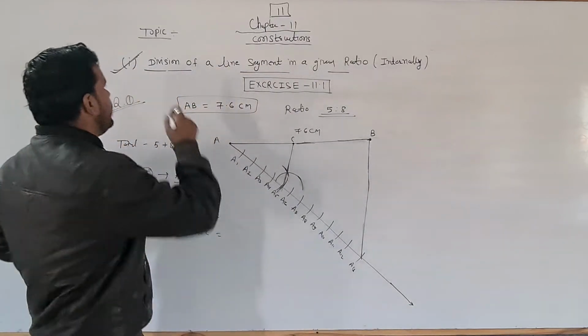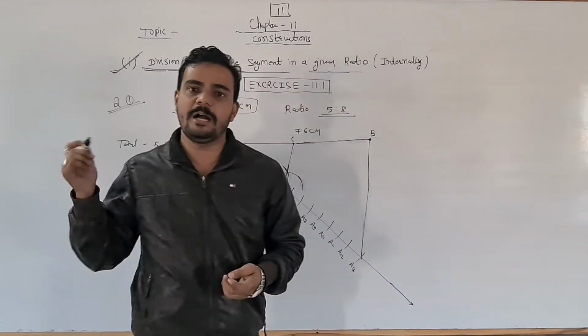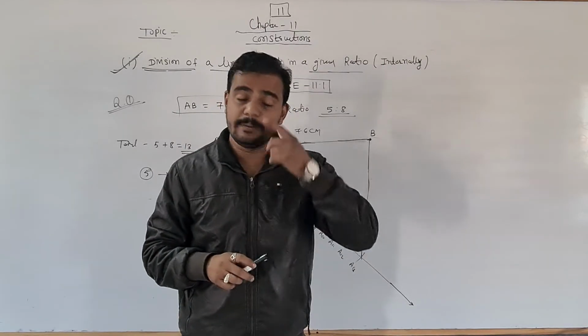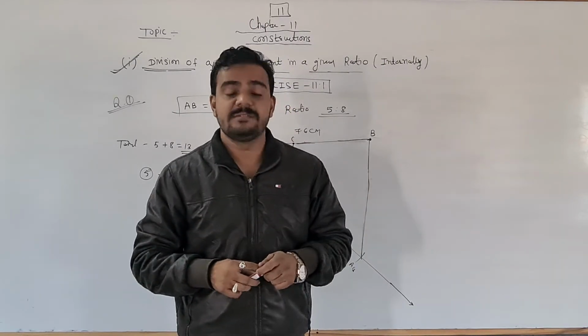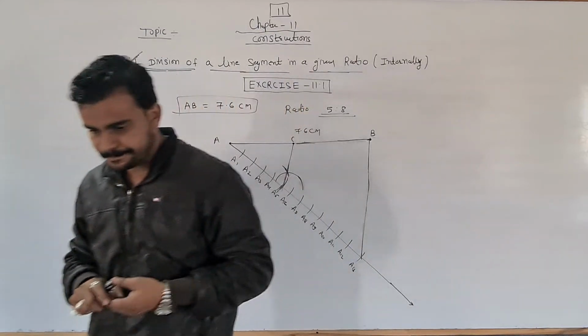So our first topic, the division of a line segment in the given ratio, is completed. Only one more topic is remaining: the construction of a tangent to a given circle. We have to construct a tangent to a circle. So just take the screenshot.